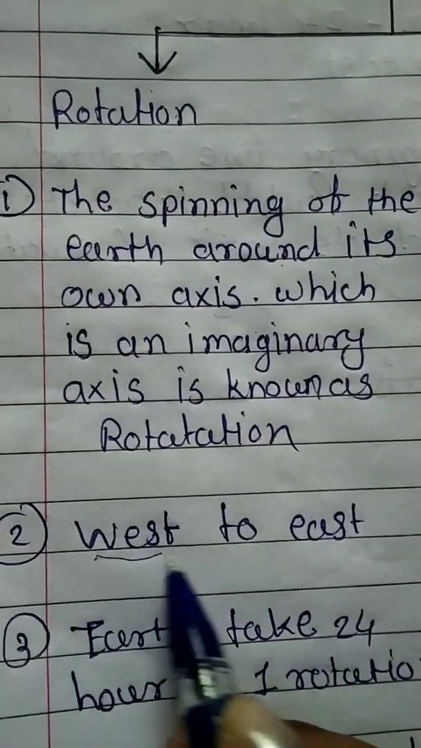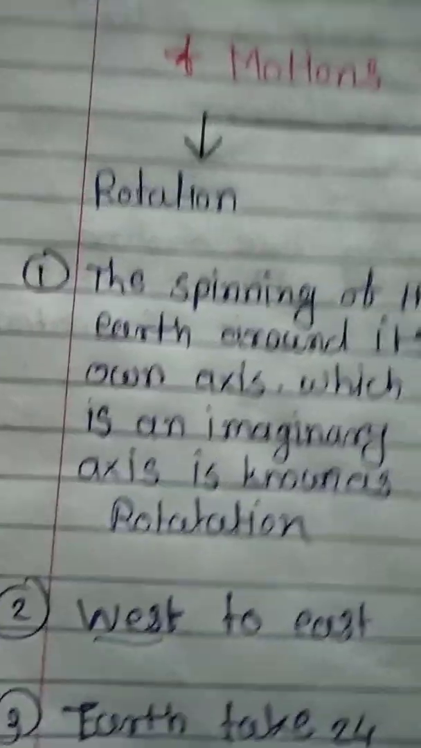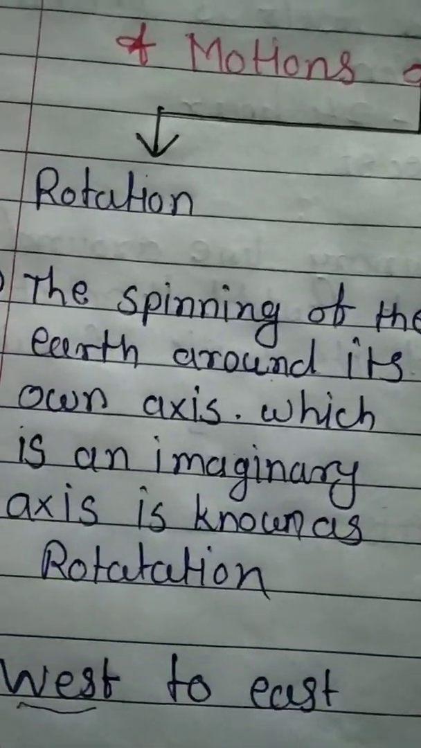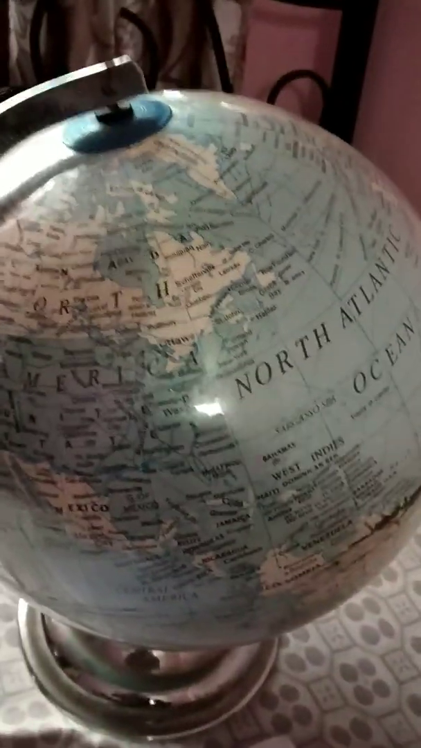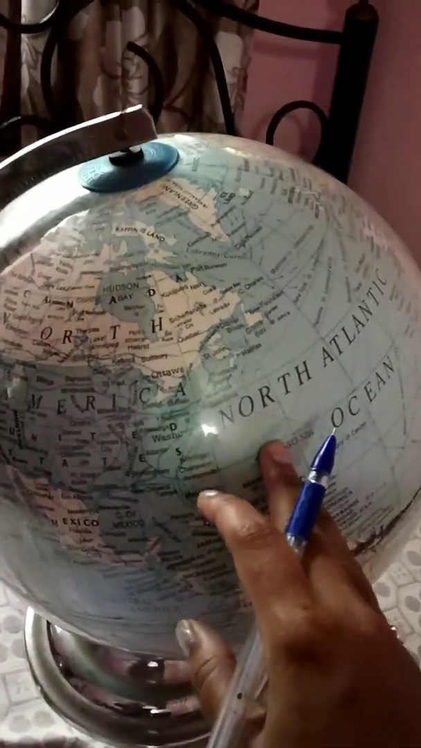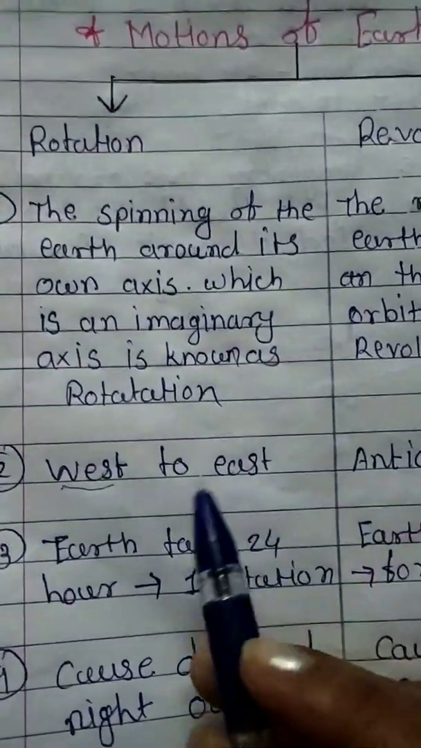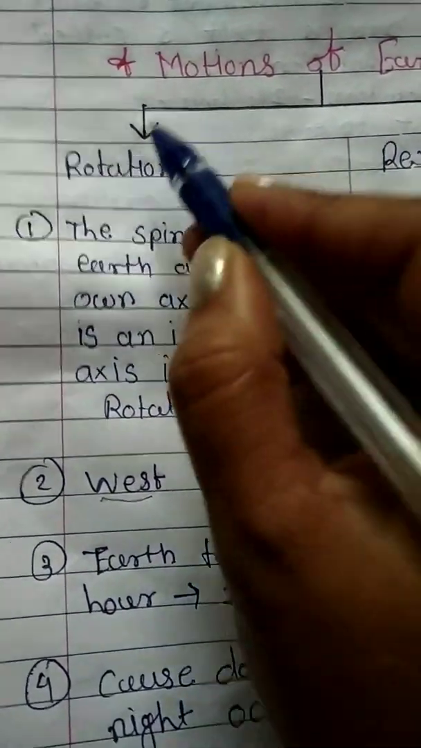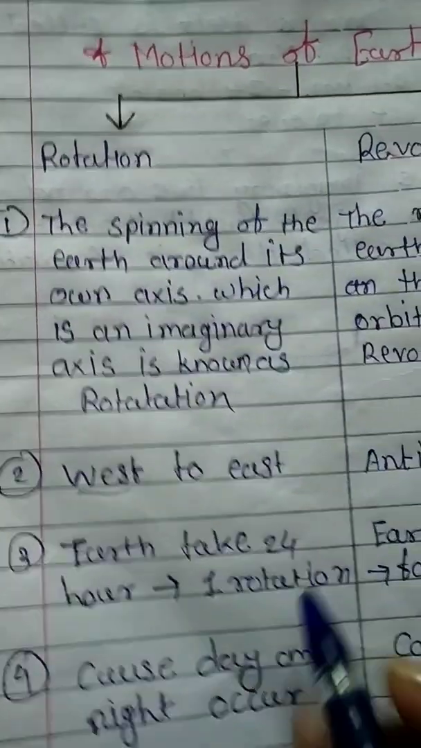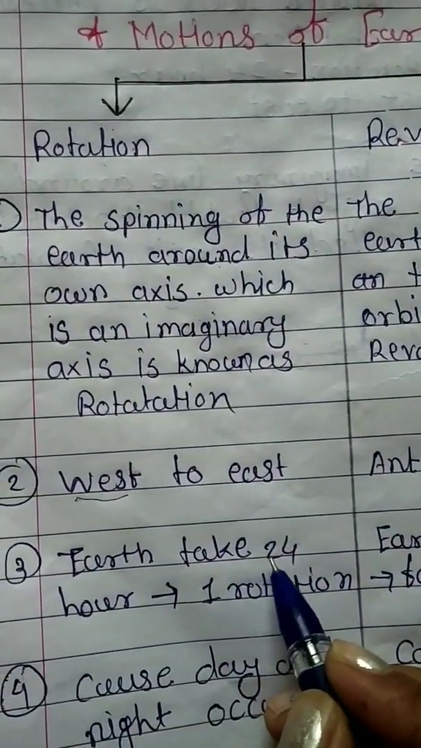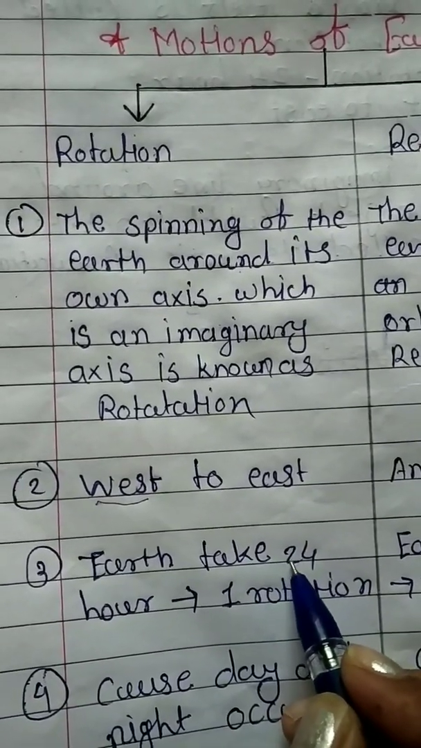So how does the earth rotate? The earth rotates west to east. Now I am going to show you, student, how the earth rotates. See, this is a globe. This is a model of our earth. How does the earth rotate? West to east. Means this side to that side. And what is the duration of the earth's rotation? For one rotation, the earth takes 24 hours. How many? 24 hours.